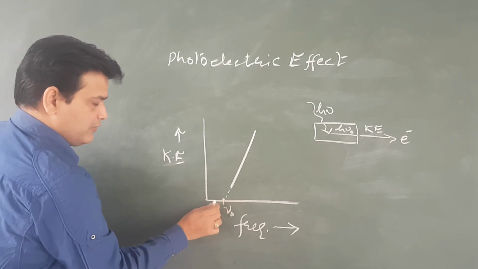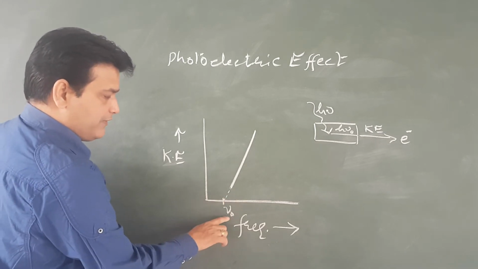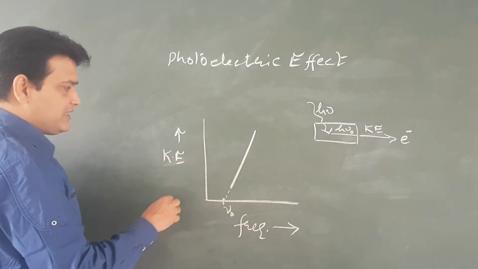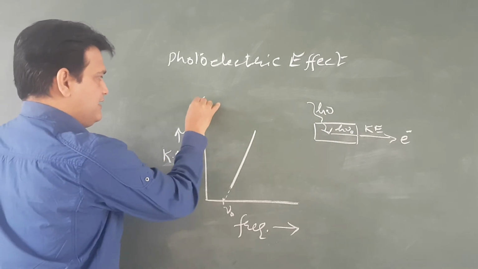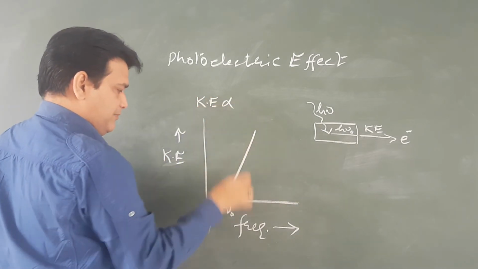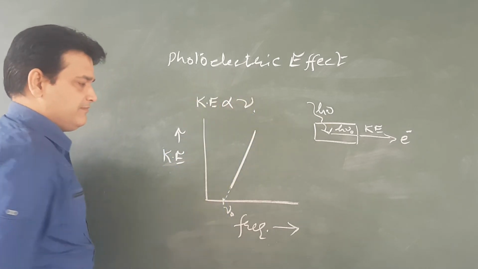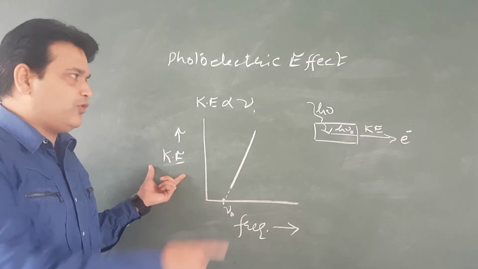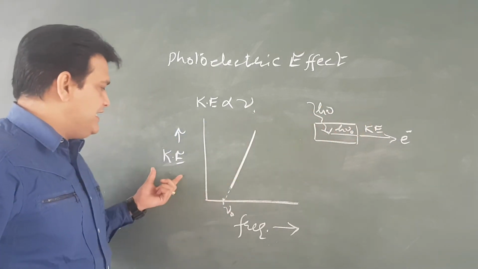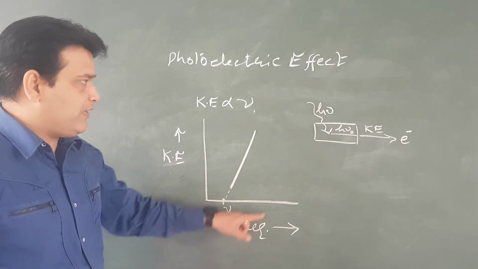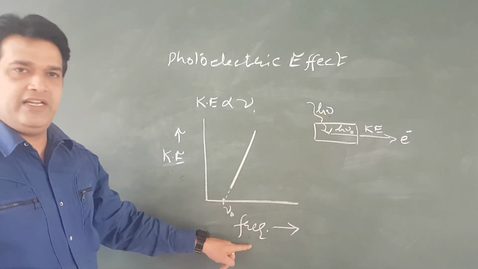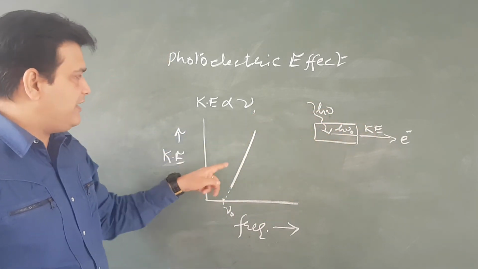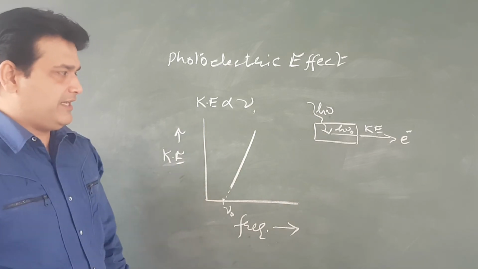This value gives us the value of threshold frequency, and this straight line tells us that kinetic energy is directly proportional to frequency. Means the kinetic energy of the photoelectron will increase when the frequency of the incident light will increase. This is the graphical representation.